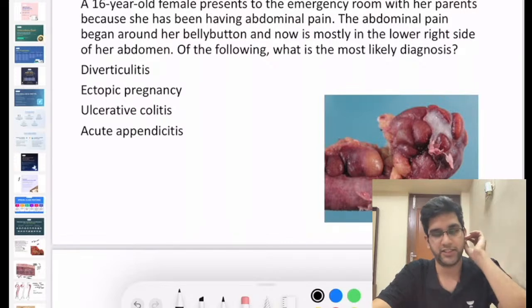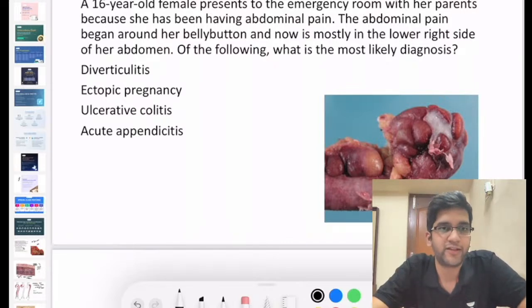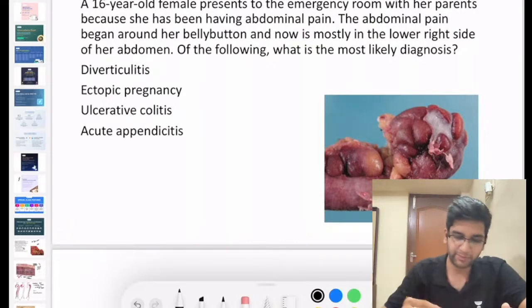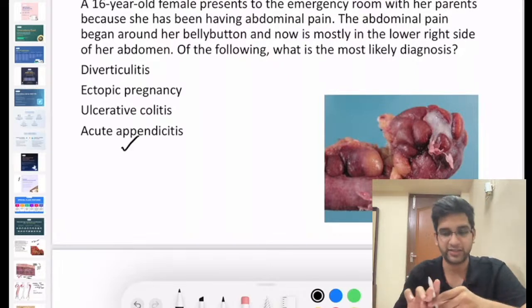D, D, D. Okay. A 16-year-old person presents to the emergency room with the parents because of abdominal pain. There's pain which started in and around the umbilicus and moved to the right lower quadrant of the abdomen. It's a very classical presentation of acute appendicitis, right? So you must have definitely picked it up clinically as acute appendicitis, right?